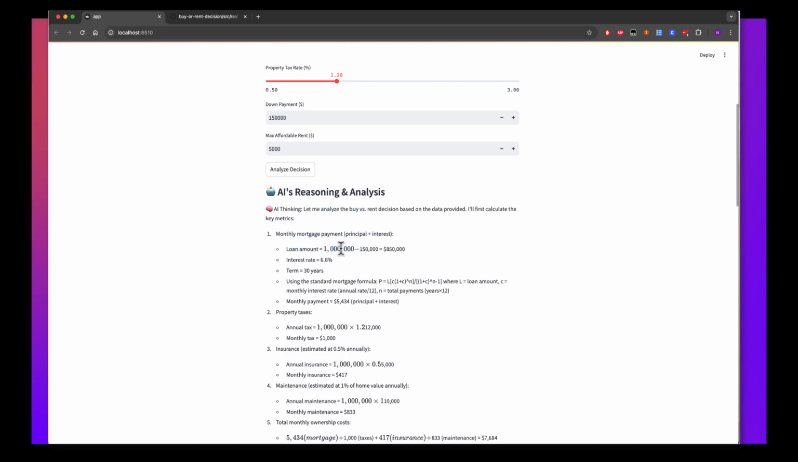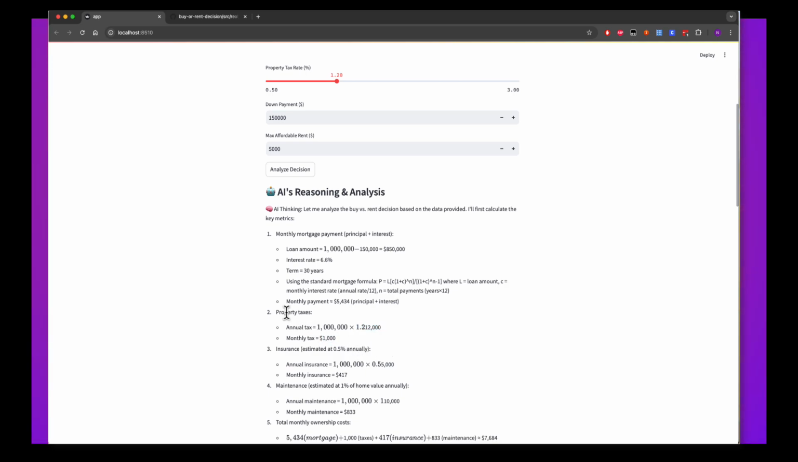Here I have this $1 million, and then I have this 150k as a down payment. This much I need to get a loan for, and then I have an interest rate of this much. This is the term. I will be using the simple formula here, and once we're done with the formula, we will get this much as principal and interest monthly payment. Thereafter, I will have the house tax, which is 1.2% of it, and then the monthly tax is this much.